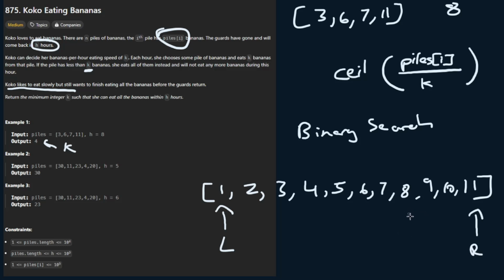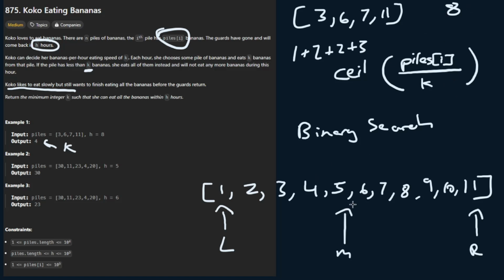As you know, in binary search, we'll just go to the middle value, and from there we can calculate how long it's going to take us to eat these bananas, or these piles. So it's going to take us 1 hour to eat the first one, 2 hours to eat the second, 2 hours to eat the third pile, and 3 hours to eat the last pile. And so from there, it's going to take us 8, which means that this value is